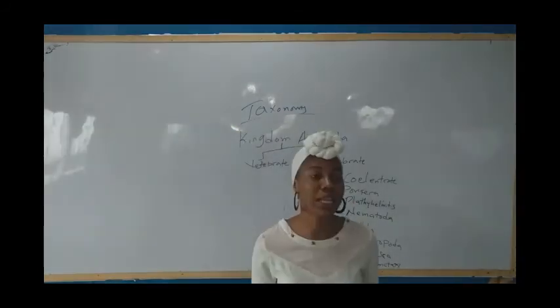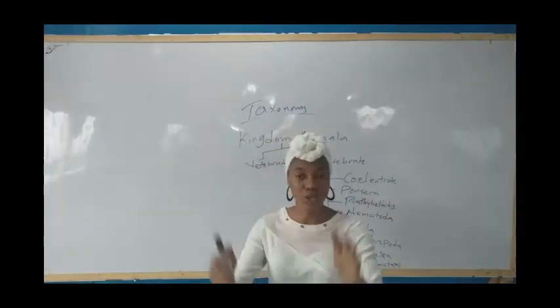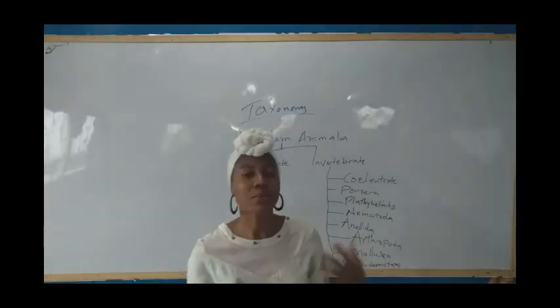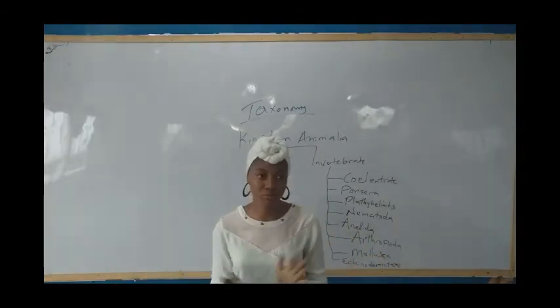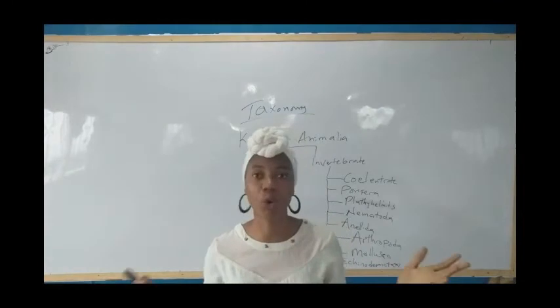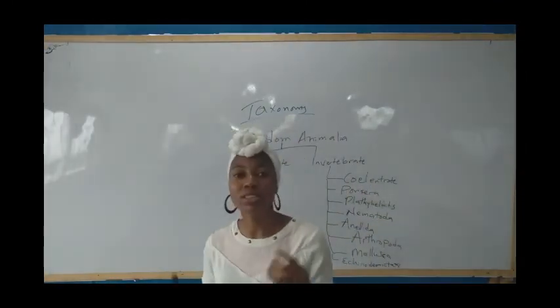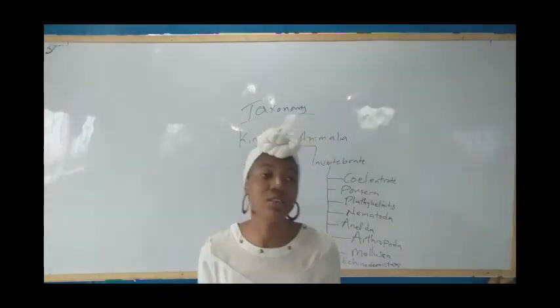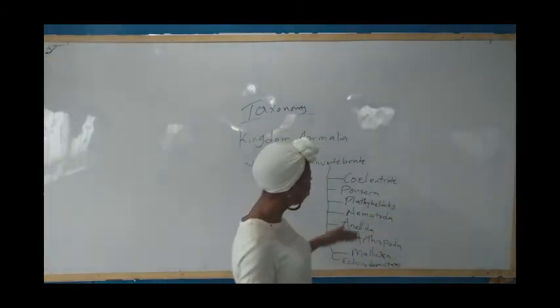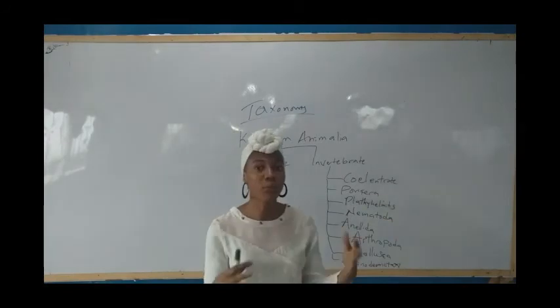They are also under the class Radiata because of this. They do not have any advanced organ for excretion, reproduction, or digestion, because they are still small animals. But as we move down this trend, we get to see bigger animals.